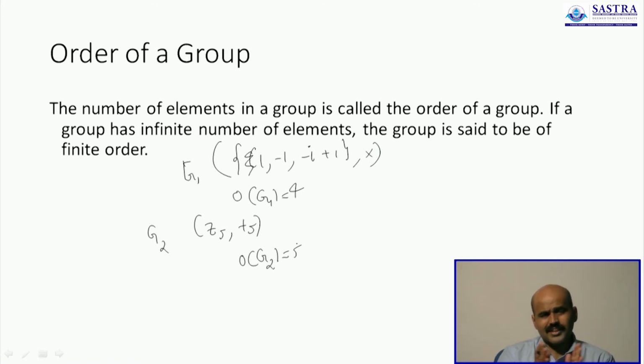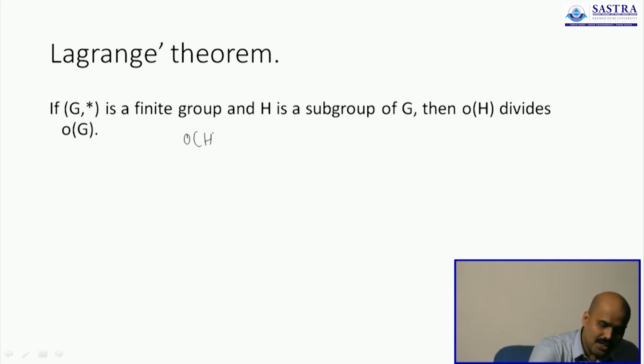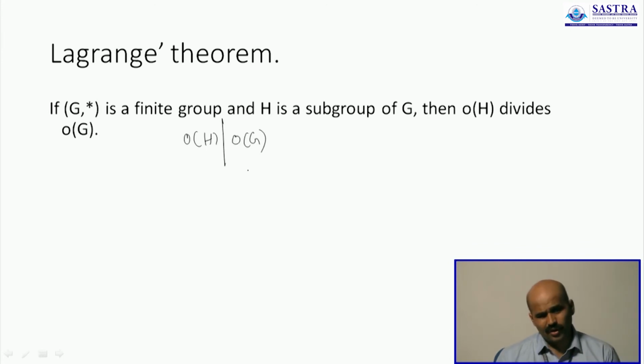So this notation is necessary because it helps us with a shortcut to find out whether a given subset can form a subgroup or not. That is what you learn under this idea called Lagrange's theorem. The theorem states that whenever G star is a finite group and H is any subgroup of G star, then the order of H divides the order of G, or the number of elements in H is a factor of the number of elements in the group.